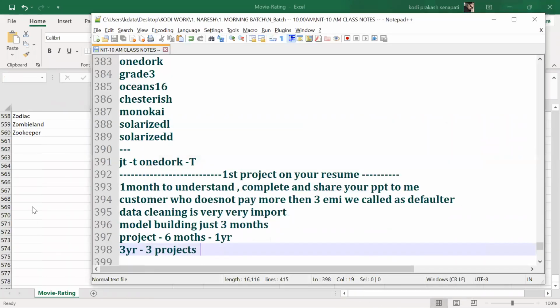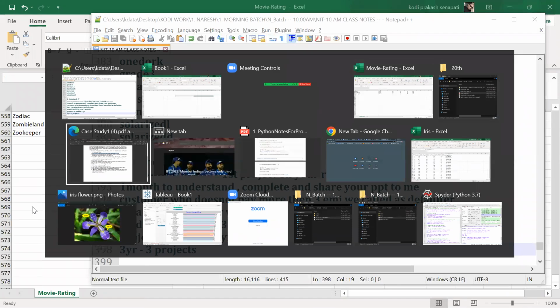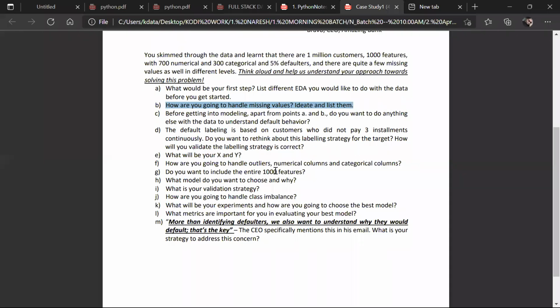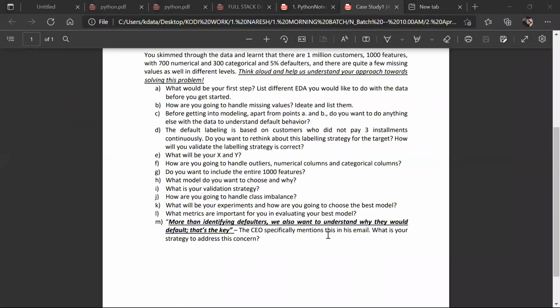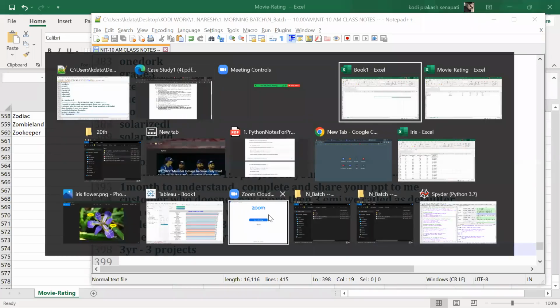Now let's see. Where is the question bank? Are these sessions really important or not, guys? Can we discuss these things or not? Now, before getting into the model, do you want to do anything else? This is what I'm trying to say. You need to clean the data. If you have a date and time, can anyone, I'll give you a small task.